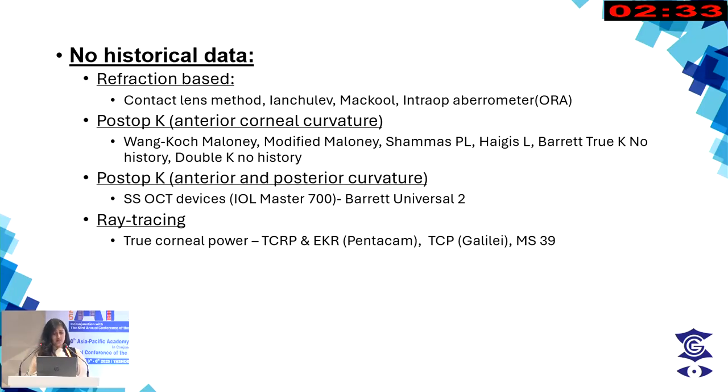Also, taking into account the anterior and posterior curvature, the Barrett Universal 2 formulae using the swept source OCT devices give a very predictable outcome. Ray tracing formulae also have good outcomes. This is done by calculating the true corneal power.